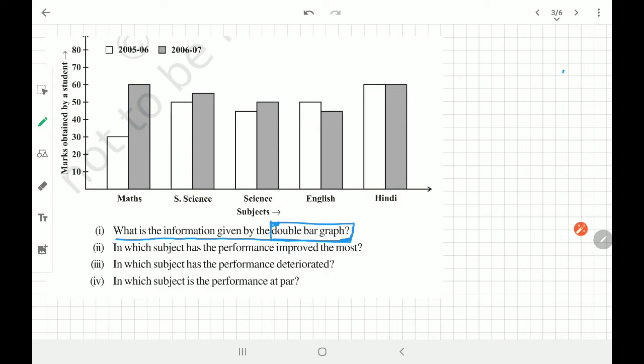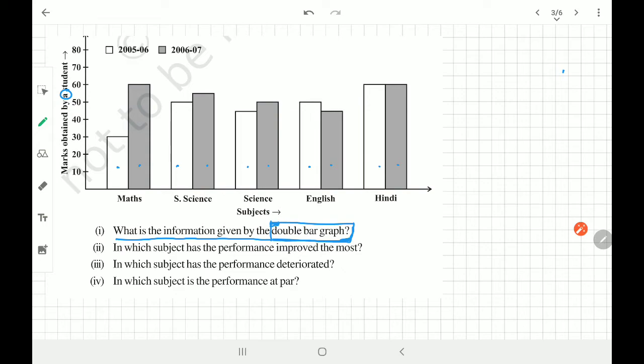So now what I can understand here is, let's see what information is given. This bar graph gives me the information of marks obtained by one student in the subjects like math, social science, science, English, and Hindi in year 2005-6 and 2006-7. Or else we can say this gives a comparison, because you can see this graph shows how he is improving in the next year.